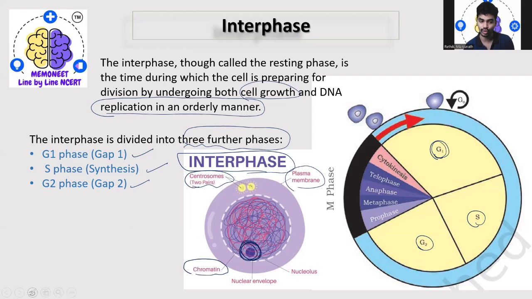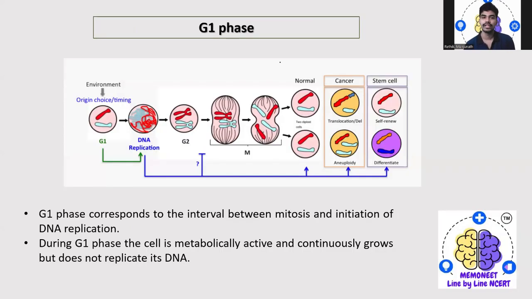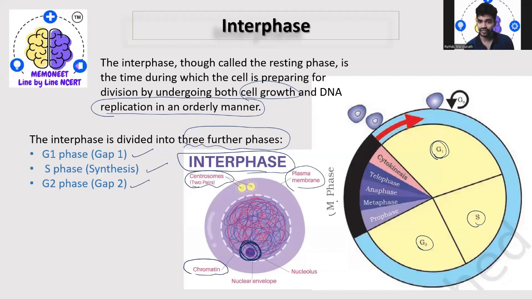So what is the major role of these phases? The G1 phase, that is gap 1 phase, corresponds to the interval between mitosis and initiation of DNA replication. This is the M phase and this is the S phase, so in between the M phase and S phase you observe the G1 phase.